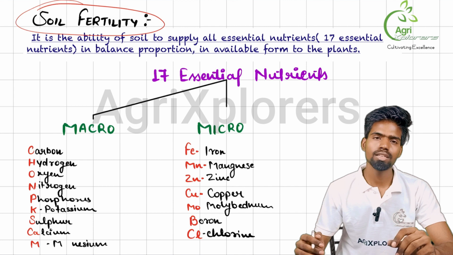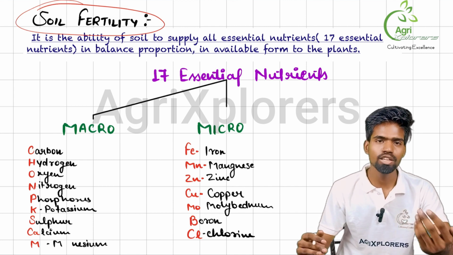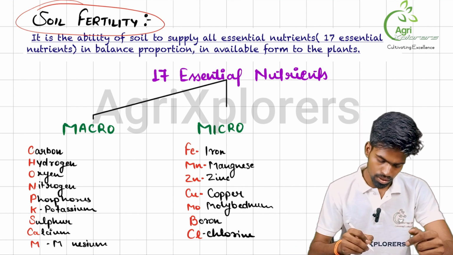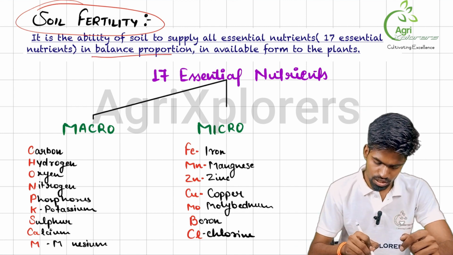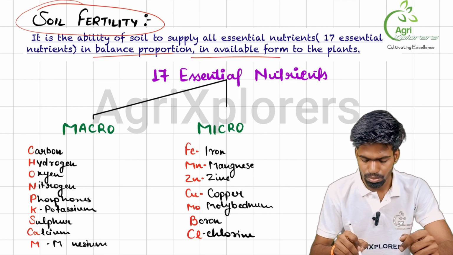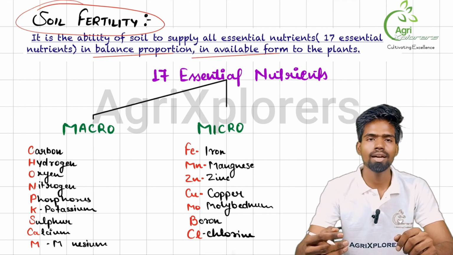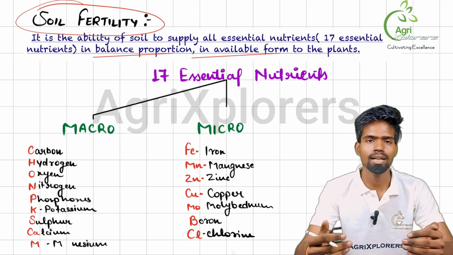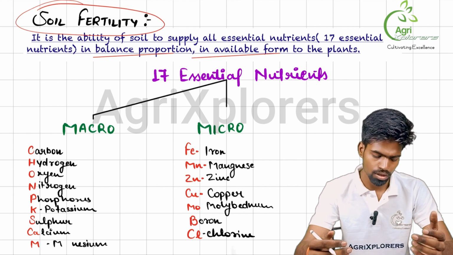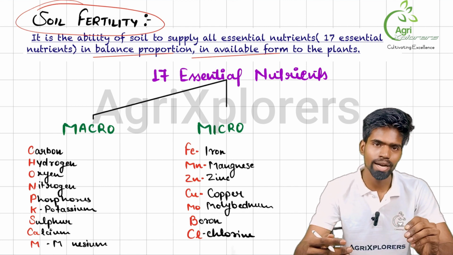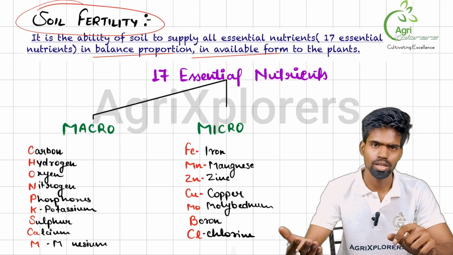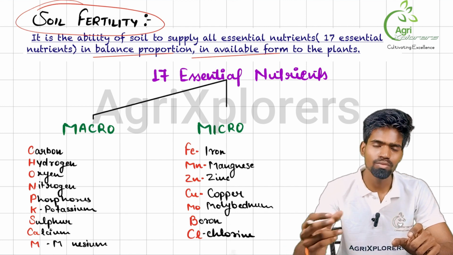Okay, so all right, we will be also taking up soil fertility as a part of this lecture. So what is soil fertility? Soil fertility can be defined as the ability of soil to supply all the 17 essential nutrients to plants in balanced proportion and in available form, because there are different forms of a nutrient and all the forms of nutrient can't be just taken by plant and used for its growth and development. So soil fertility is the ability to provide the essential nutrients in appropriate proportion that is needed by the plant for its growth and development, as well as available form.